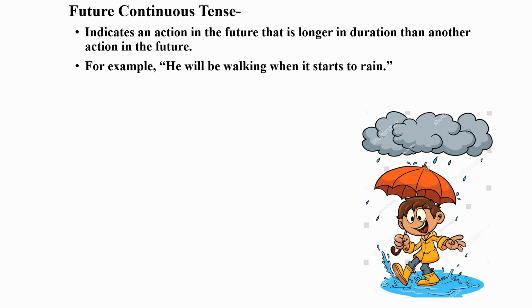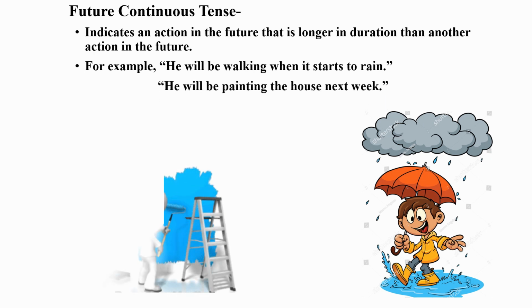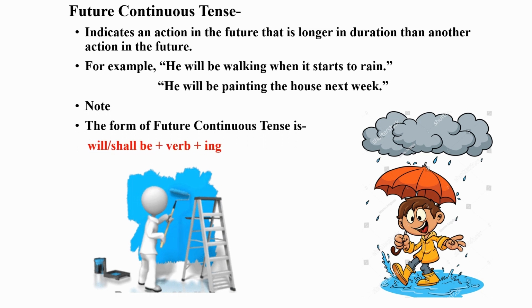He will be walking when it starts to rain. Now this action is dependent on another action of the future, when it starts to rain. So that means it will be taking longer duration. He will be painting the house next week. The form of future continuous tense is will, shall, be plus verb plus ing.